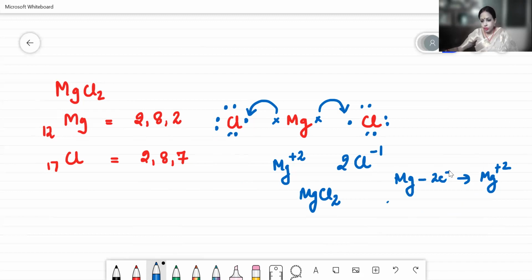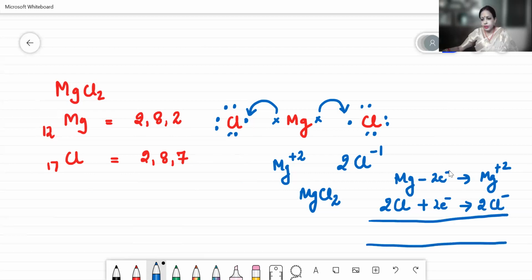So here you will be writing the correct note as 2Cl plus 2 electrons gained each by chlorine atom. 2 chlorine atoms are there. So each chlorine atom will gain 1 electron. So it will change into 2Cl minus. So once we sum up the equation, we will get Mg plus 2Cl gives MgCl2. So this is the structure for magnesium chloride.